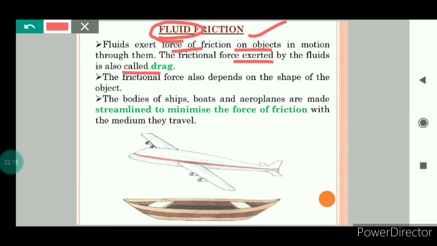For example, an aeroplane is flying in the sky. So air is exerting friction on the aeroplane. So the fluids exert force of friction on the objects in motion through them.